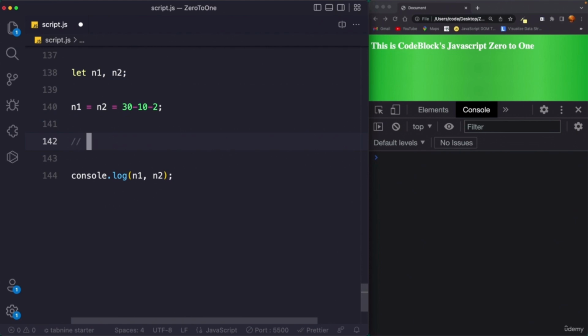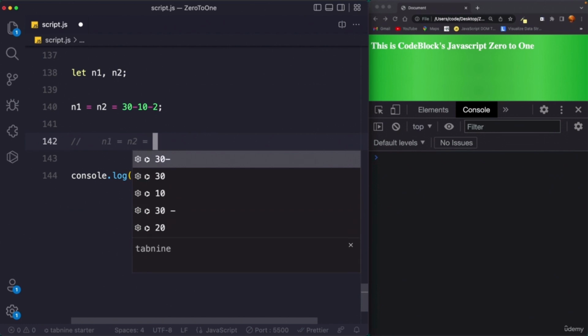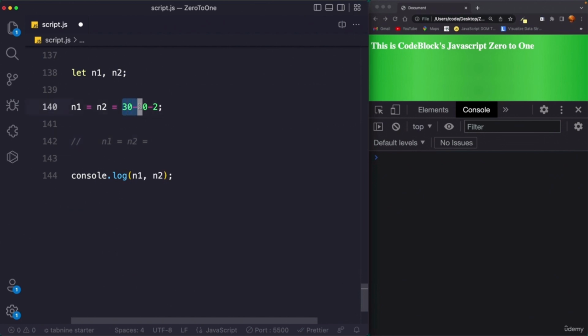So first, n1 equals n2, right? And then n2 equals what? 30 minus 10 minus 2. So 30 minus 10 is 20, 20 minus 2 is 18, right? So we can say 18.